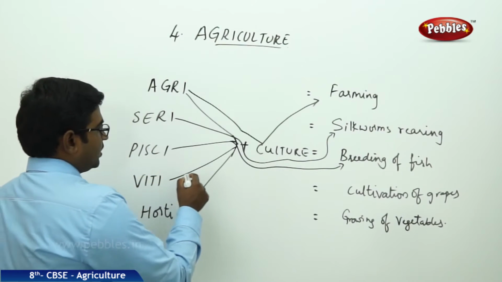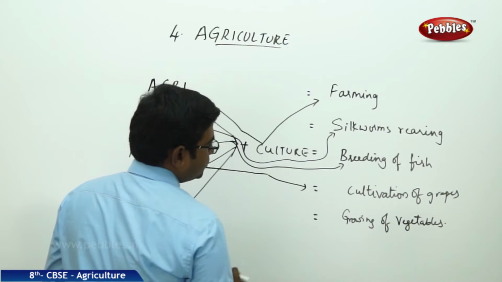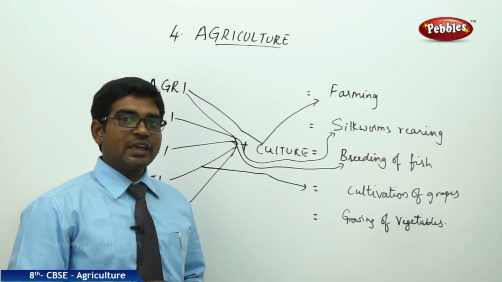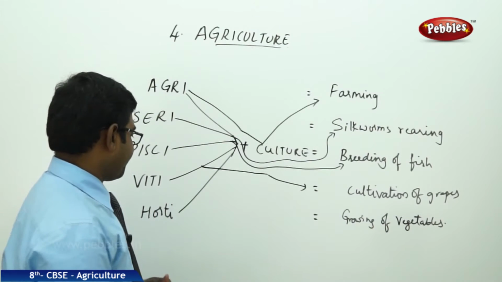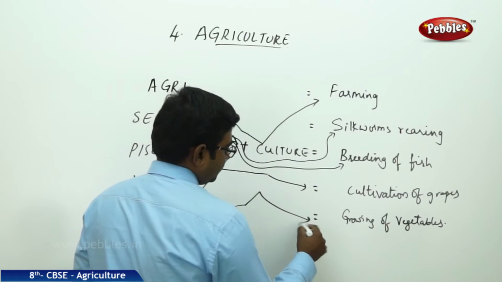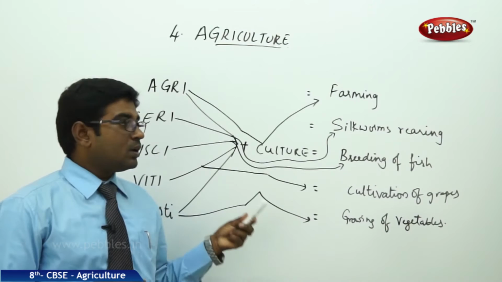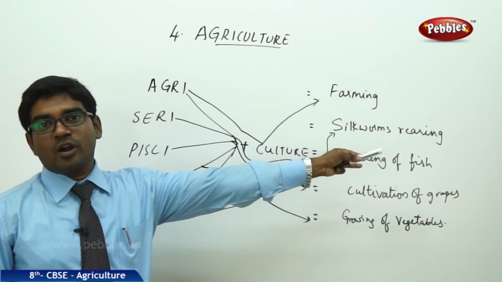When we see viticulture, culture gives cultivation of the grapes. The grapes grown for commercial purpose is known as viticulture. Horticulture is known for growing of the vegetables. So there are different types of cultivations based on the product you produce.